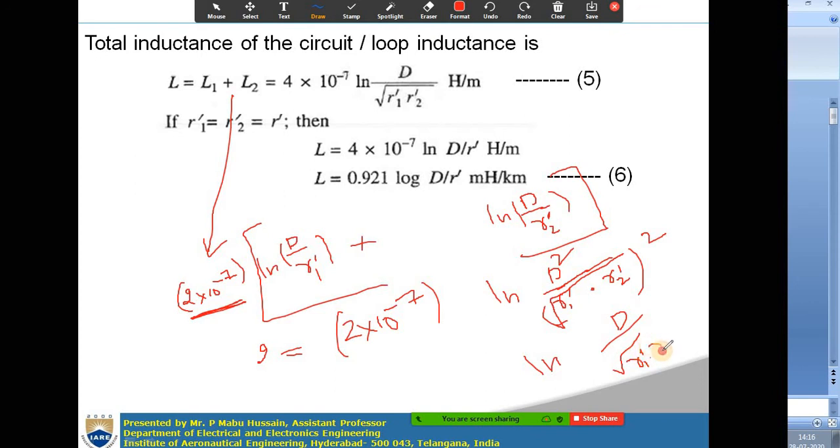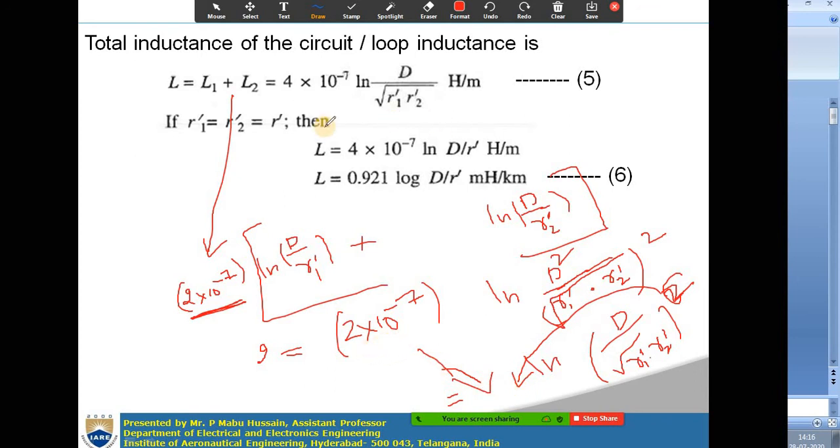So now this term can be written as ln d by under square root r1 dash into r2 dash whole square. So the inductance is equal to 2 into 10 power minus 7 ln d by under square root r1 dash r2 dash whole square.